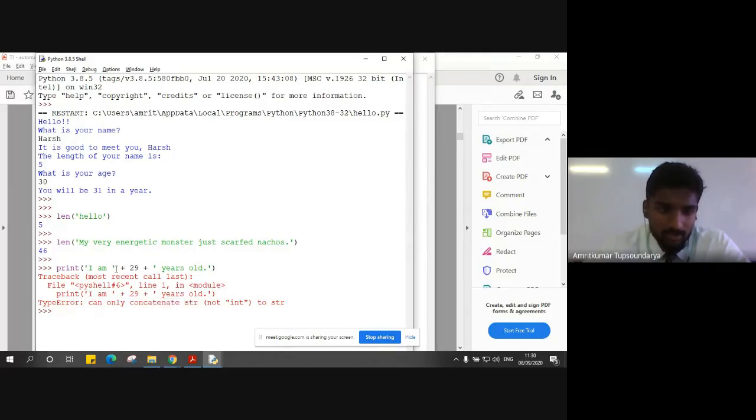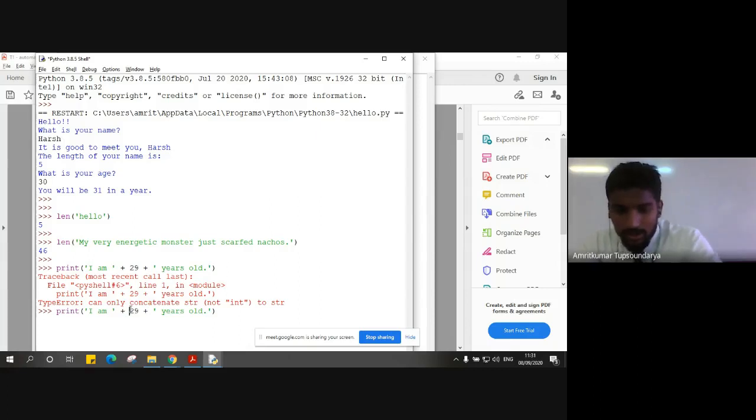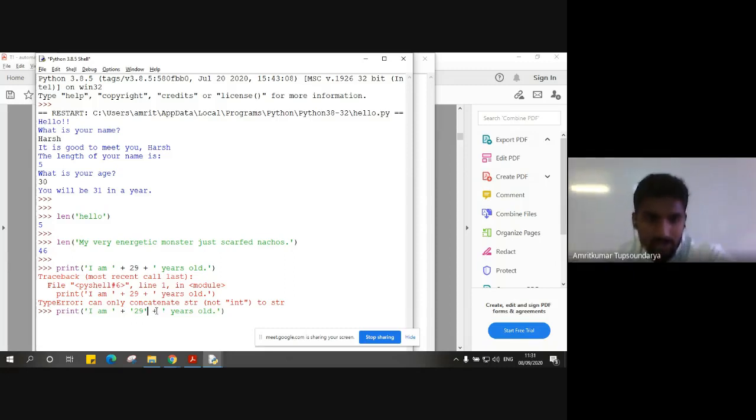What we are doing here is, along with the strings, we are also including an integer. An integer is a different data type and a string is a different data type. So it cannot be concatenated because they are two different data types. So in order to fix this, let me copy paste the same message and convert this 29 into a string and not an integer. Now you can see that 29 is no more an integer, and it has actually become a string. And now we should be able to get this statement printed on our interactive shell.